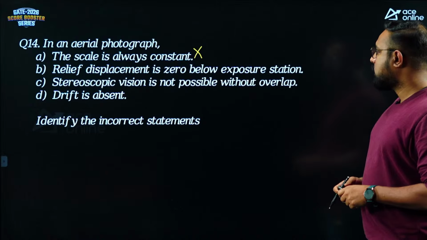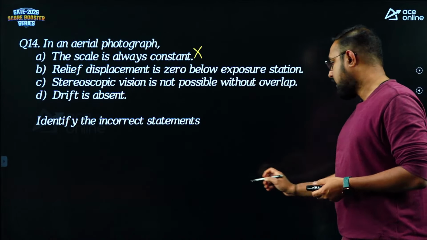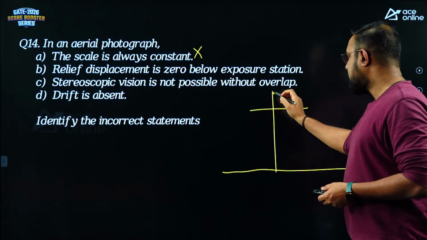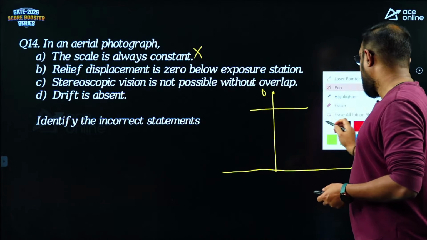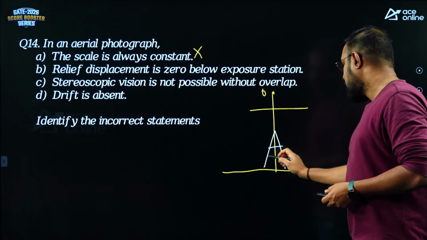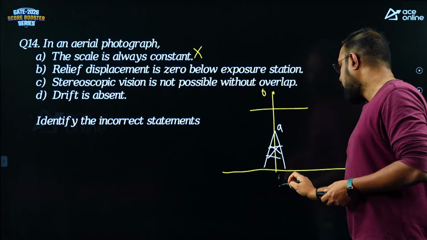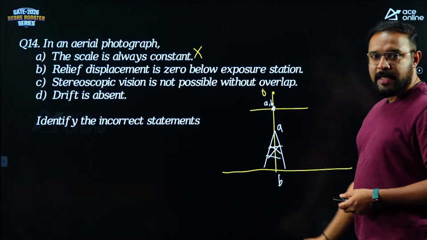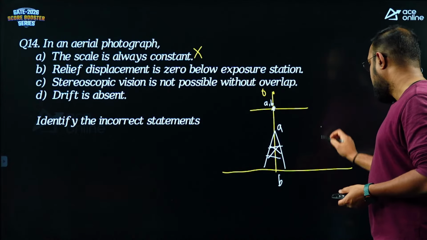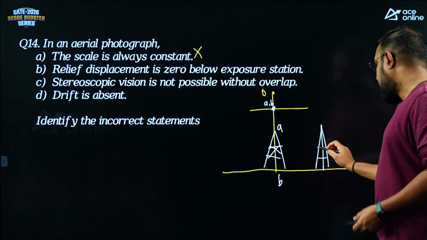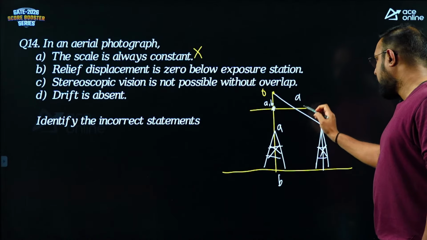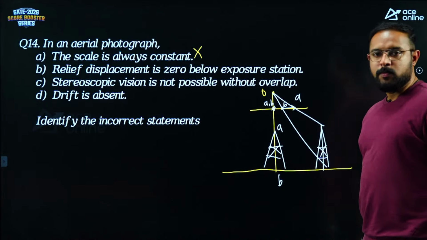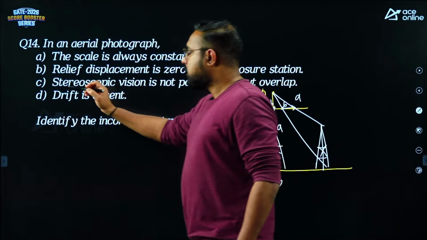Relief displacement is 0 below the exposure station. That's absolutely correct. If this is my exposure station here, and just below it I am having a tower that looks like this, what will happen to the top and bottom of the tower? Both the top and the bottom will appear at the same point, so there is no relief displacement. Had the tower been here, the top of the tower will appear here and the bottom of the tower will appear here, which means there is relief displacement. So that statement is absolutely correct.